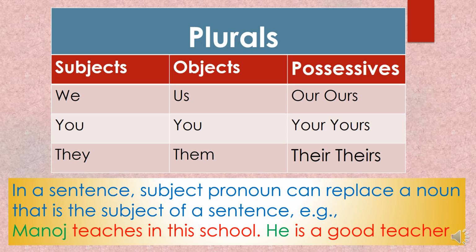A noun that is in the subjective part of the sentence can only be replaced by a subjective pronoun. See, the subjective part, the one who is doing the action, Manoj is doing the action, so the subjective pronoun will only replace it. The objective pronoun will not replace it. See, Manoj teaches in this school. Him is a good teacher. It will not be the case. He will only replace the subjective noun.